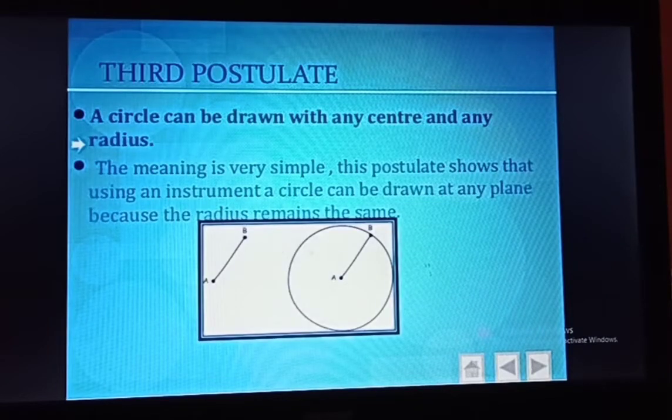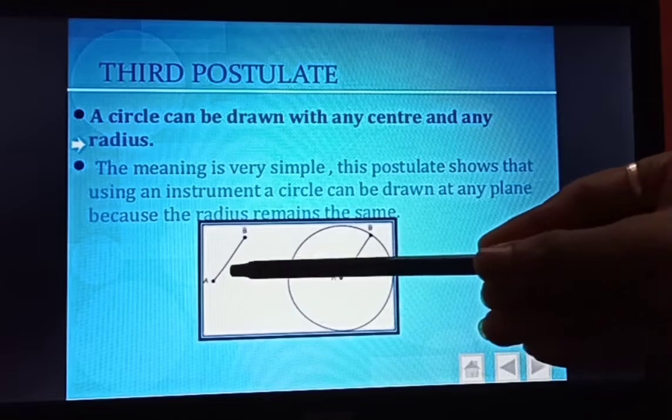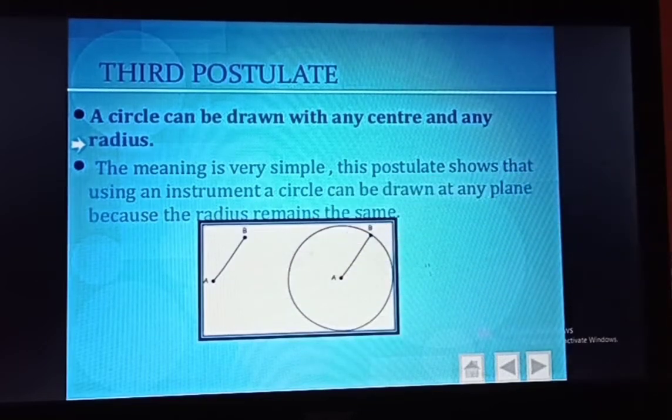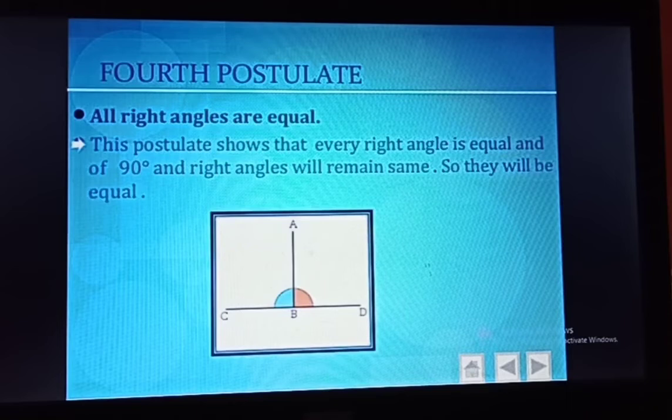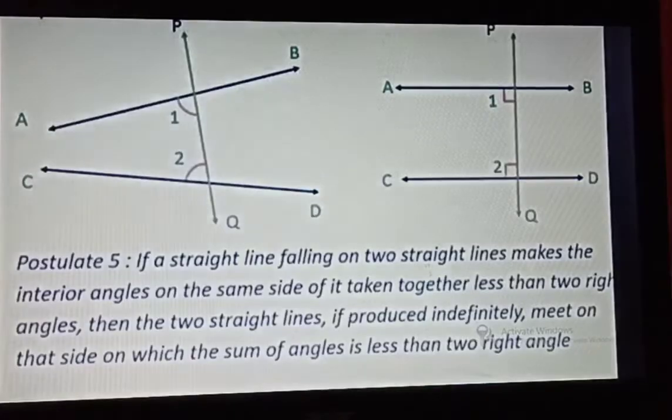Third postulate: a circle can be drawn with any center and any radius. With any radius you can draw a circle with any center. Fourth postulate: all right angles are equal. These two are right angles and these two right angles should be equal.